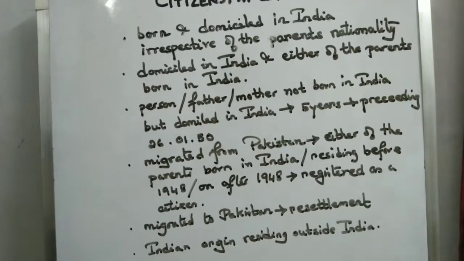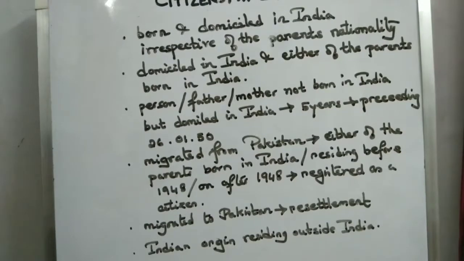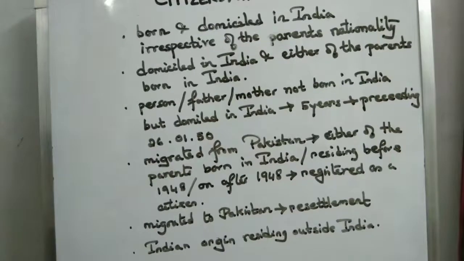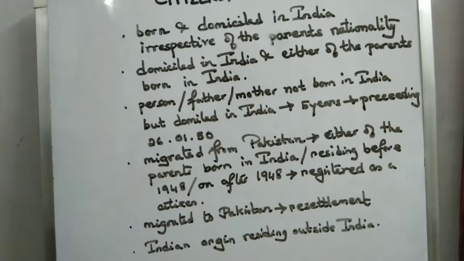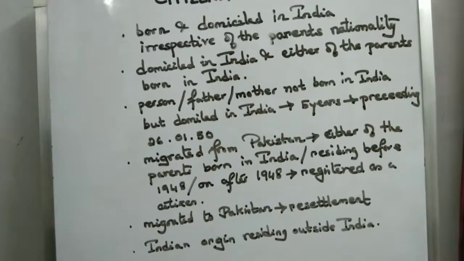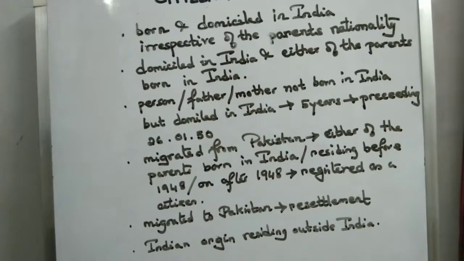Articles 5 to 8 of the Constitution deal with the different groups of people who had been recognized as citizens of India at the time of the commencement of the Constitution, that is 26 January 1950. Who are those groups of people who have been recognized as citizens in India? First, the people born in India and domiciled in India have been recognized as Indian citizens irrespective of the parents' nationality. The parents can belong to any nation, but the person was born and living in India. He is a citizen of India.